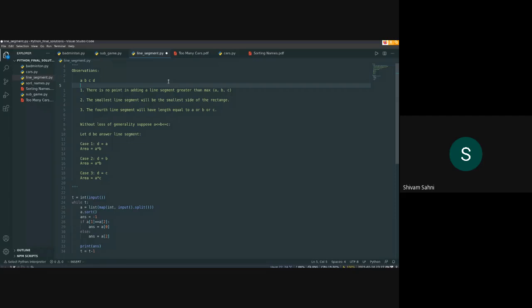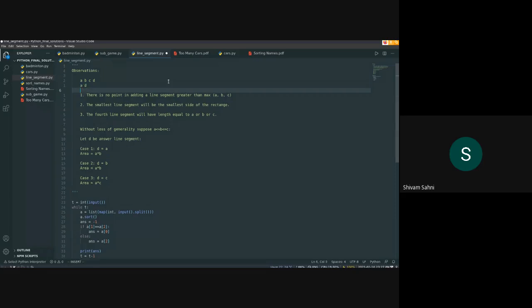For example, if I choose A and D in parallel and B and C in parallel, and A and D are placed vertically, the breadth of the rectangle would be the minimum of A and D, and the length would be the minimum of B and C.